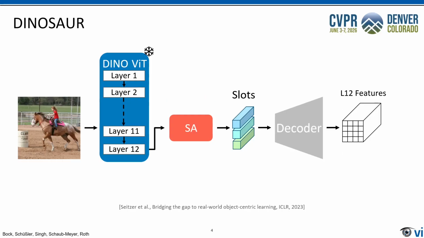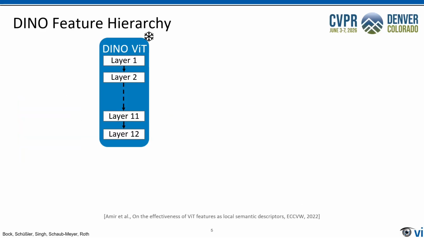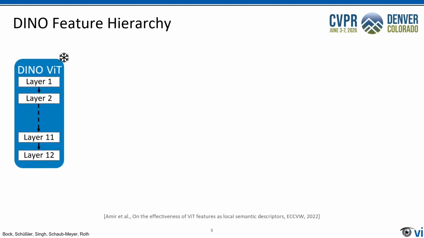Dinosaur improved upon slot attention by leveraging a pre-trained, self-supervised DINO ViT as encoder, so that slots are learned in DINO's feature space rather than pixel space. Importantly though, Dinosaur uses only the output of the last layer of the encoder as input to slot attention. But what has a DINO encoder actually learned during training? Let's take a closer look.